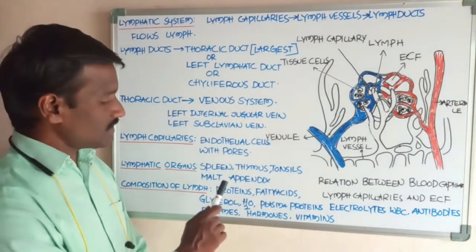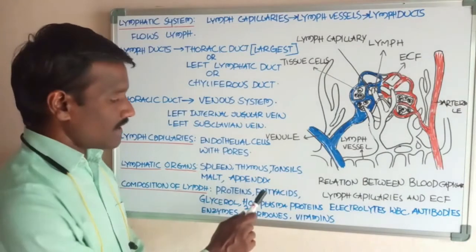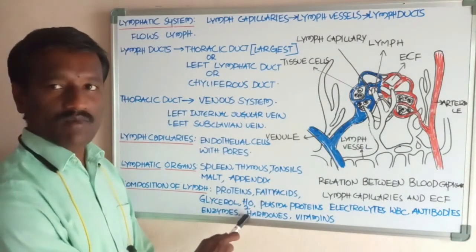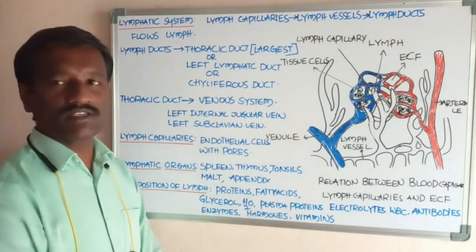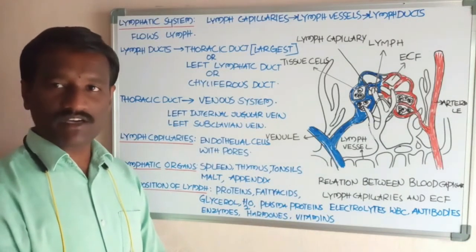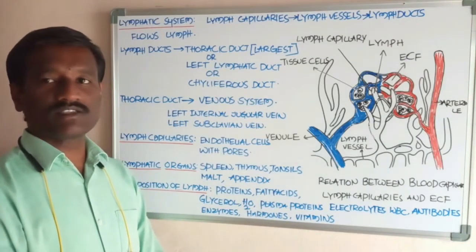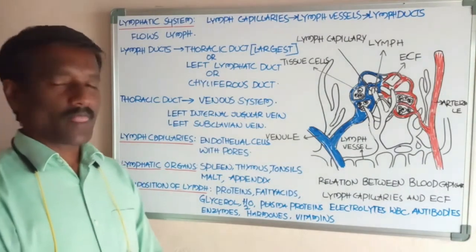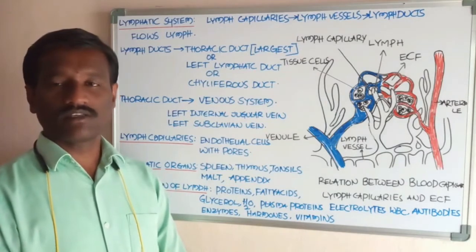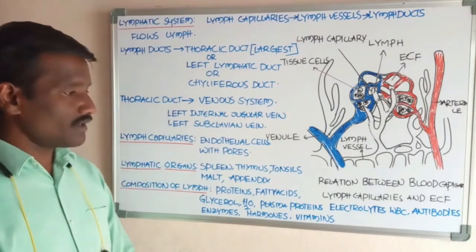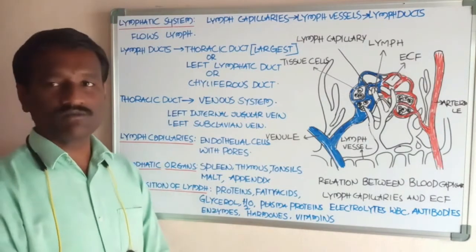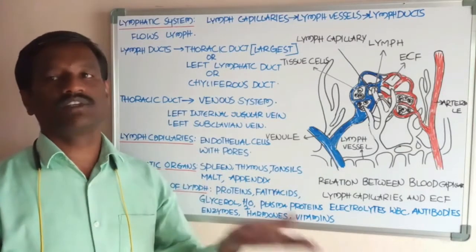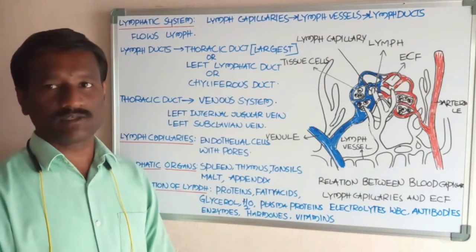Lymph is with proteins and fatty acids, glycerol, water molecules, plasma proteins, electrolytes, white blood cells, mostly lymphocytes. Okay, and antibodies, these are protein molecules, and enzymes and the hormones. Lymph is with the absence of the red blood cells.